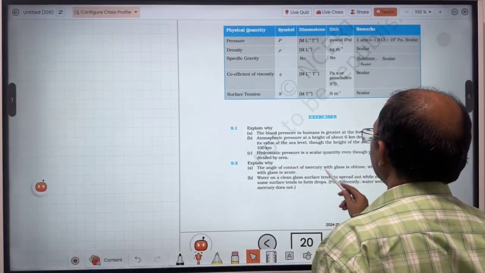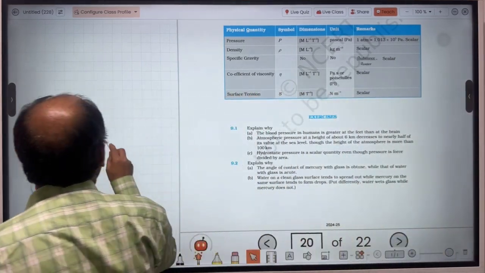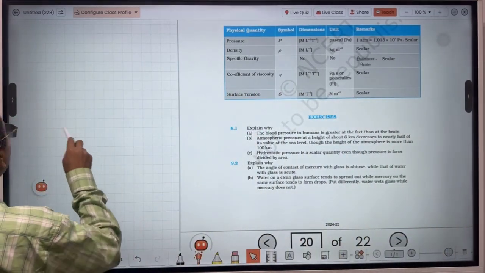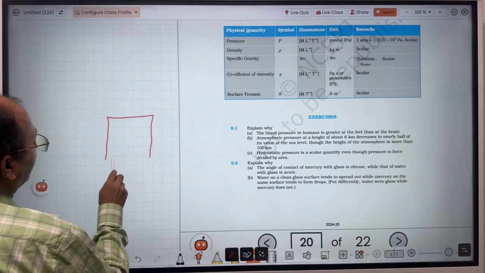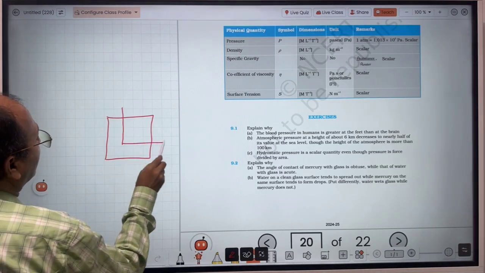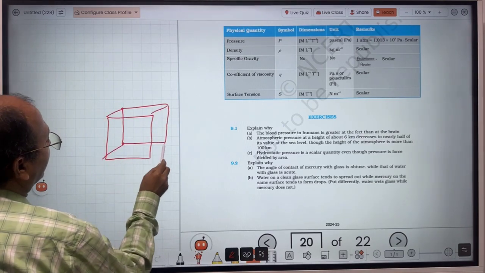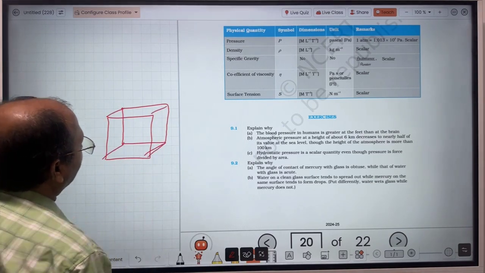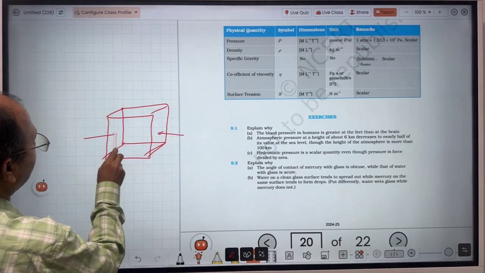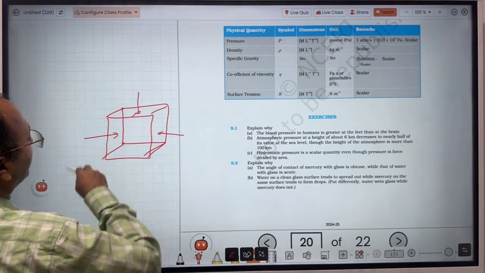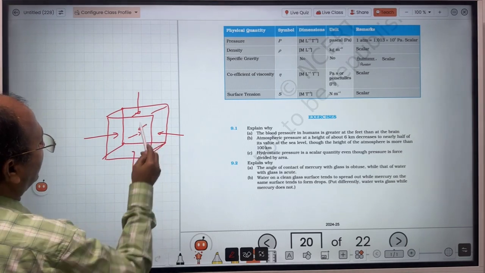Then, hydrostatic pressure is a scalar quantity even though pressure is force divided by area. If we consider hydrostatic pressure, it has no definite direction. Suppose we consider a cube and put it inside a container containing water or any other liquid, then pressure will be from this side, from this side, from this face, from that face.